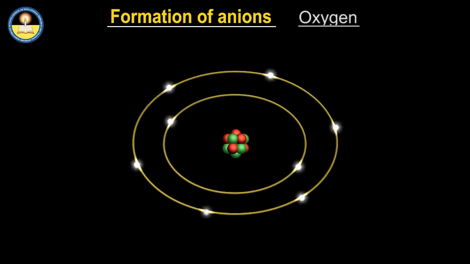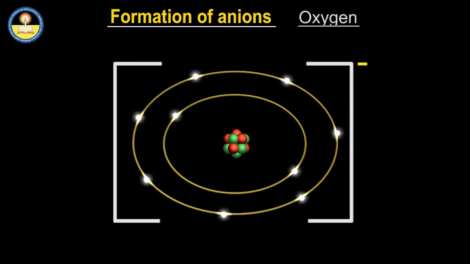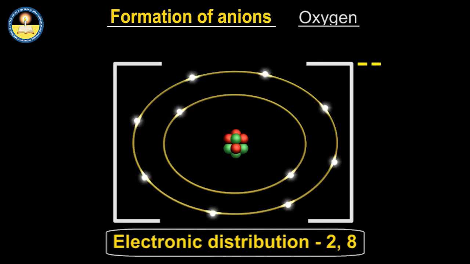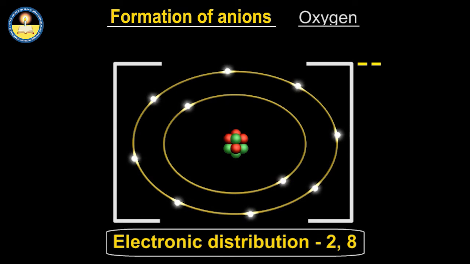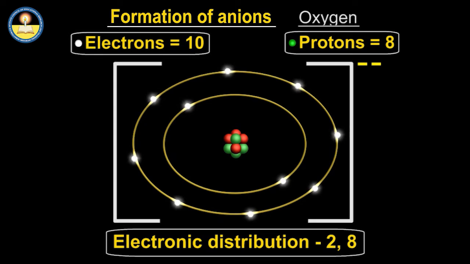We will next take the example of oxygen. A neutral oxygen atom, on gaining 2 electrons, forms an oxide ion which has a noble gas configuration. The size of the oxide ion is much bigger as number of protons is only 8 and the number of electrons is 10. It is due to these extra electrons in the oxide ion that its size is large.